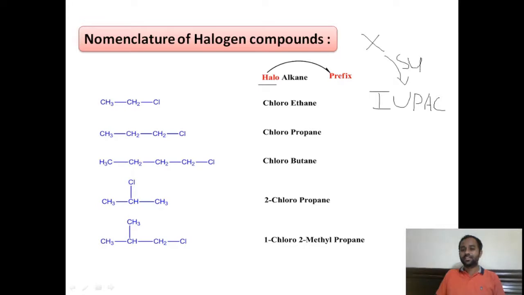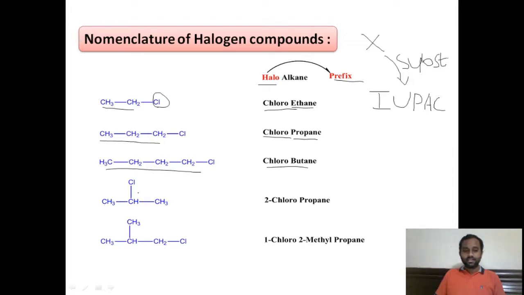This is treated as the substituent and written as the prefix, right? That is haloalkanes. The name is haloalkanes. You see here, this compound has 2 carbons, therefore it is eth, and it has a chloro functional group, that is chloroethane. Similarly, this has 3 carbons, that is propane, so chloropropane, and this is butane, that is chlorobutane.